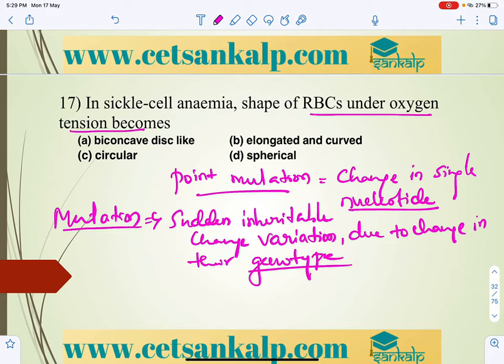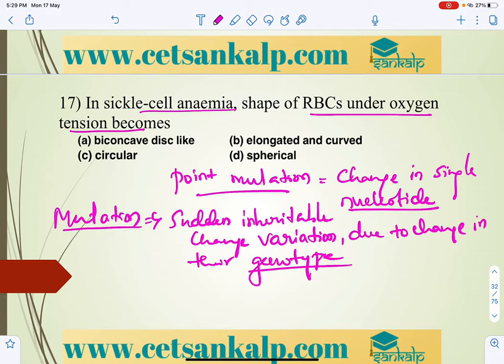In chromosomal mutation we have studied the different disorders: Down syndrome, Klinefelter syndrome and Turner syndrome. And in case of gene mutation, because of the genetic disorder, the best example is sickle cell anemia. Next, so in this we can study that.